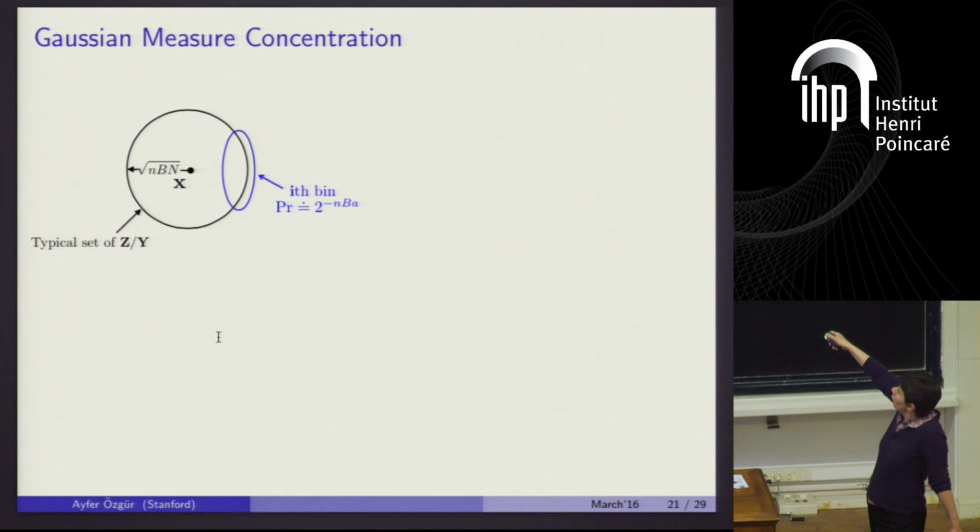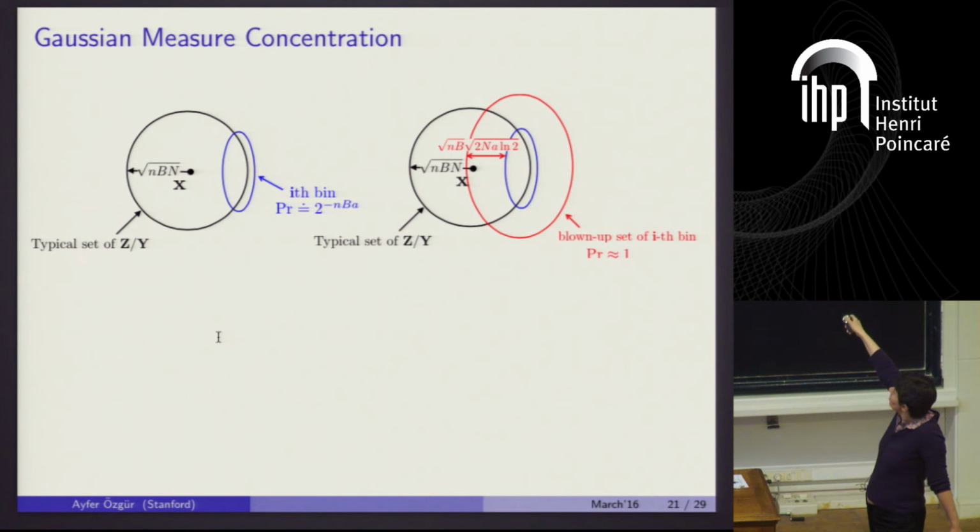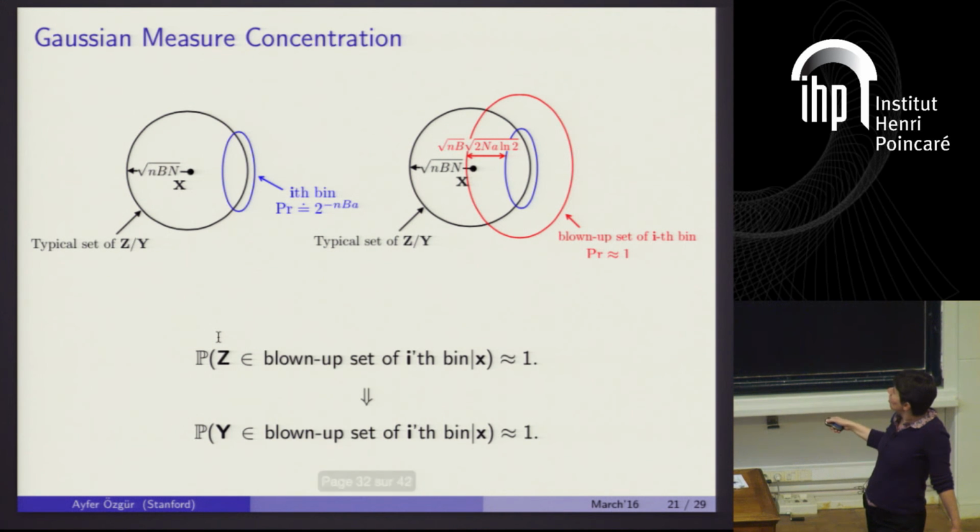So we know that for a typical x and i, the probability of the ith bin given x is exponentially small. And now I can say that if I blow it up with a radius which is not that big, then the probability that z, the observation of the relay, lies in this blown up set is suddenly almost 1, okay? And because y and z have the same symmetric distribution, the probability that y lies in this blown up set is also 1, okay?